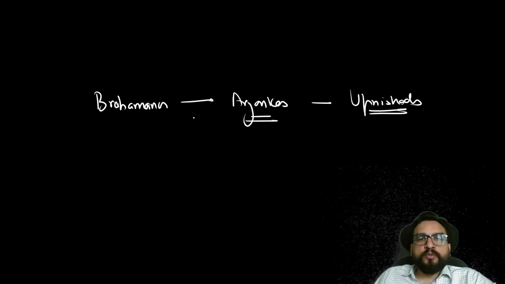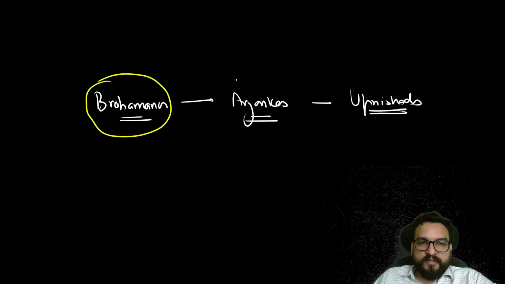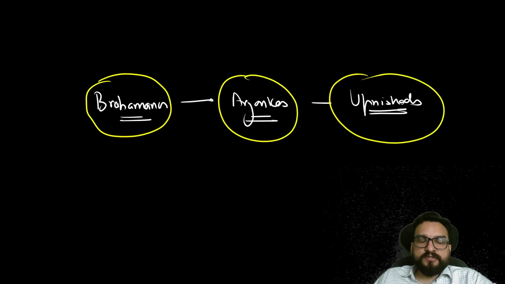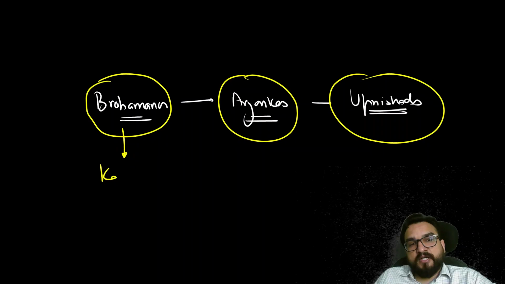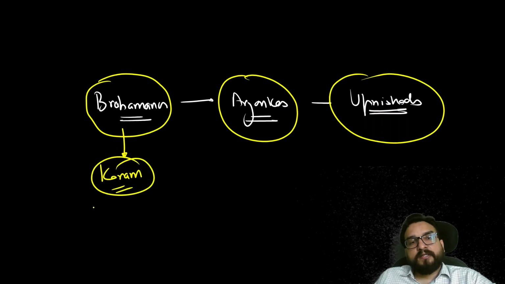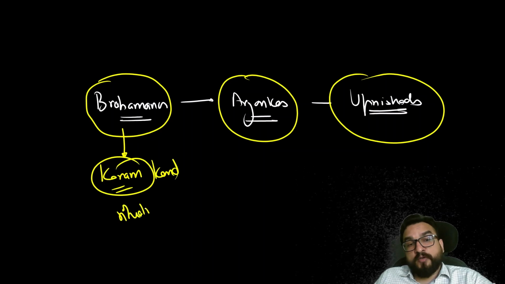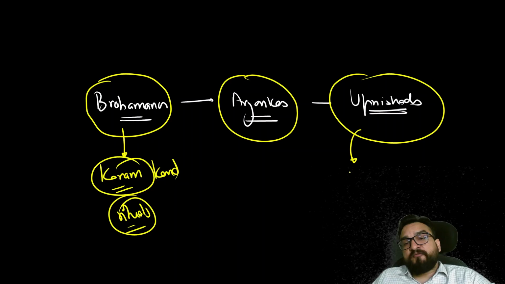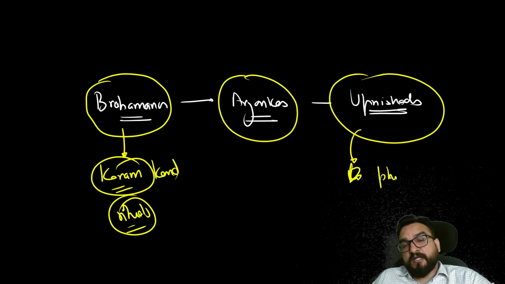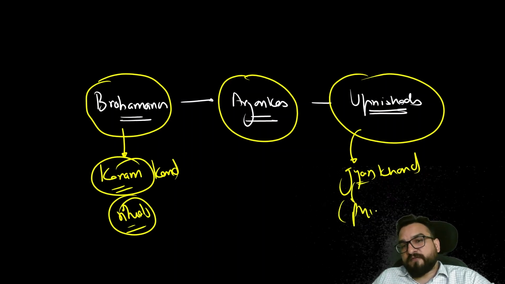These three things you try to understand. Core foundational books of our culture, right? Brahmanas, Aranyakas, and Upanishads. If you look at the Brahmanas, they will be primarily focusing on the Karma Kand aspect. Karma Kand means rituals. Upanishads will be focusing primarily on the philosophical aspect, Gyan Kand. This is known as the philosophical aspect.